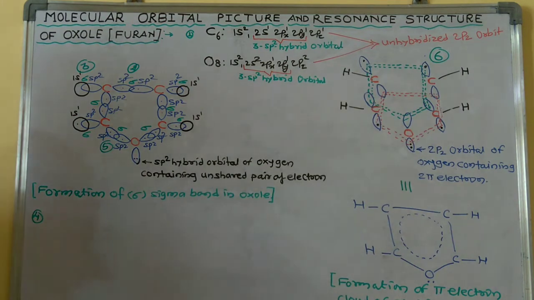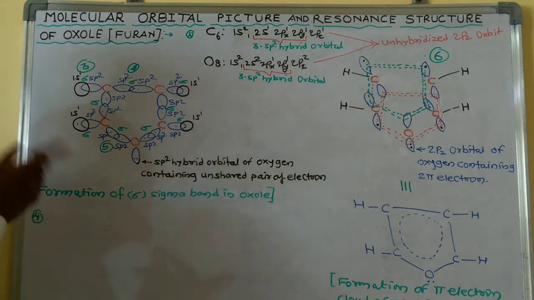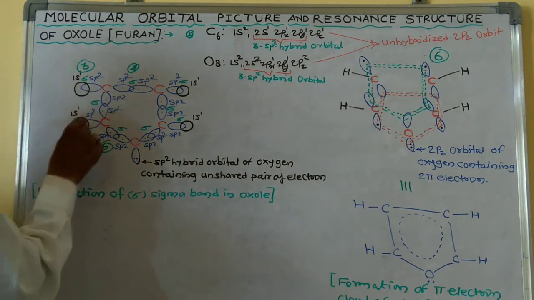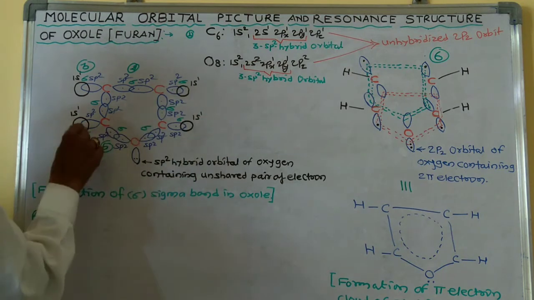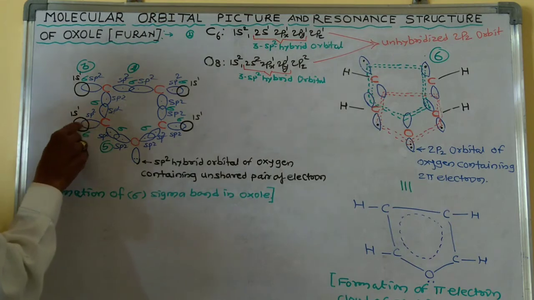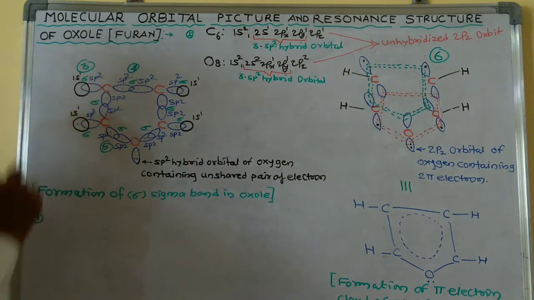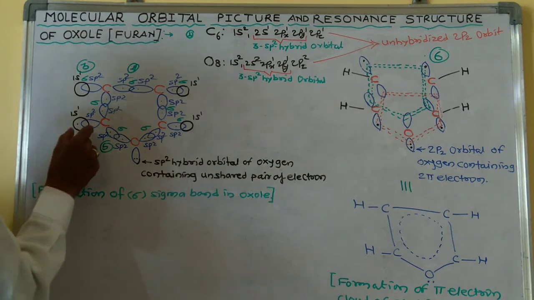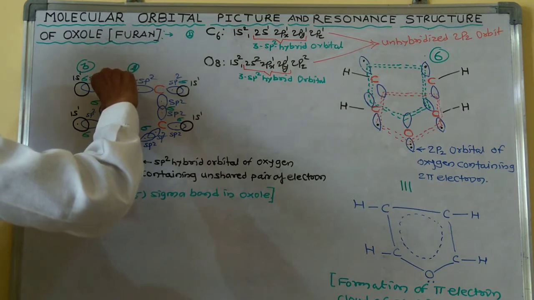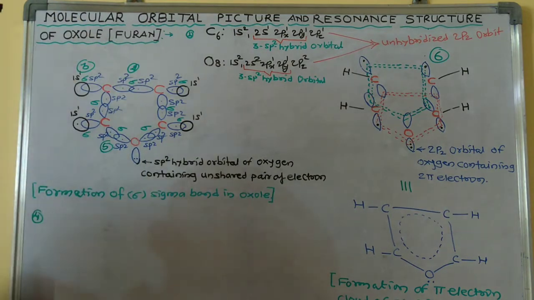Now the third point: the remaining one sp2 hybrid orbital of each carbon can overlap with the half-filled 1s orbital of the hydrogen atom to form a sigma bond between carbon and hydrogen by sp2-s overlap. So this is the sigma bond formation between carbon and hydrogen, and this is the sigma bond formation between carbon and carbon. So this is the third point.